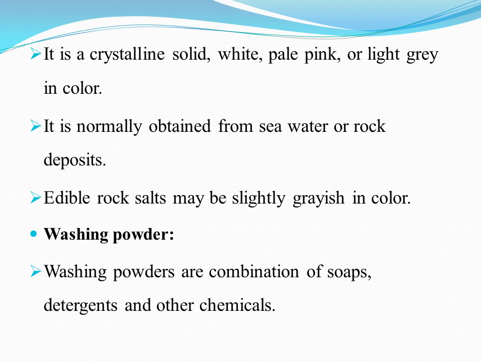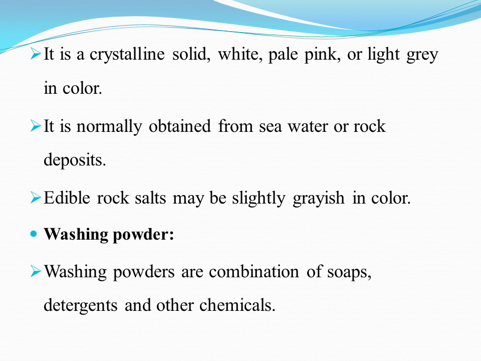It is a crystalline solid, white, pale pink or light grey in color. It is normally obtained from seawater or rock deposits. So it is obtained from seawater, or from rock deposits. Edible rock salt may be slightly grayish in color. Edible means fit to be eaten. So those salts that are fit to be eaten, they are slightly grayish in color.